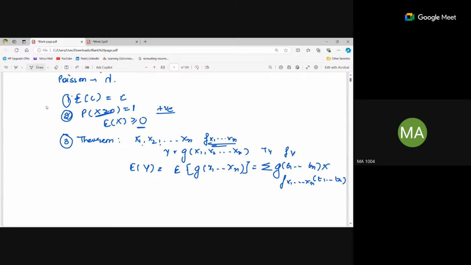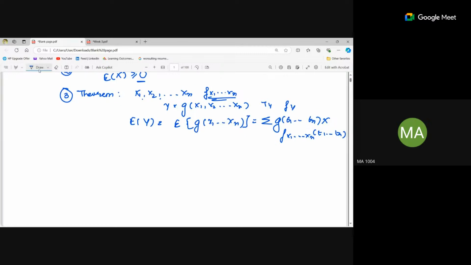Everybody got it? This theorem. Yes. Right? Means if we have to calculate the expectation of y, which is a function of x, then we don't have to calculate the PMF of y. We can simply calculate by that function only.